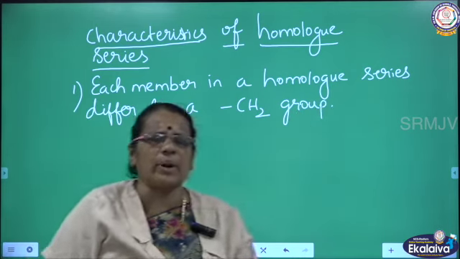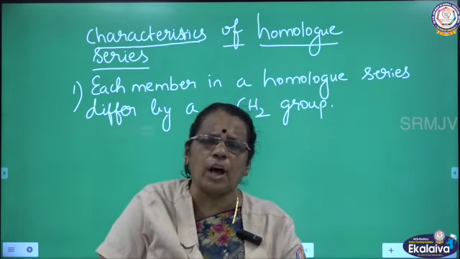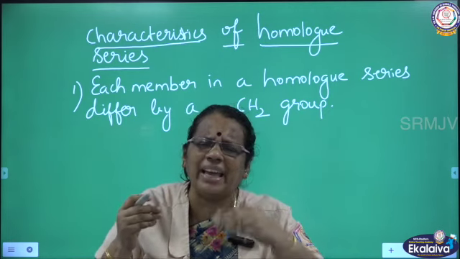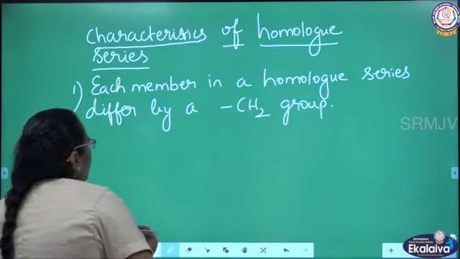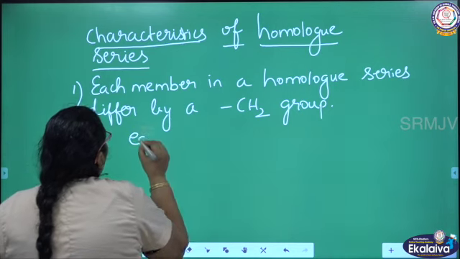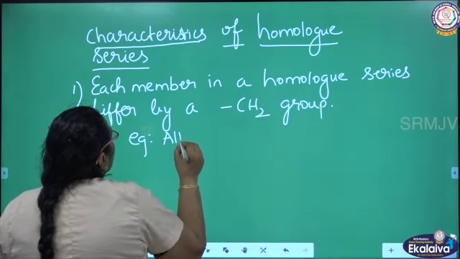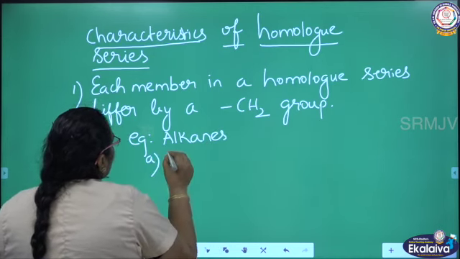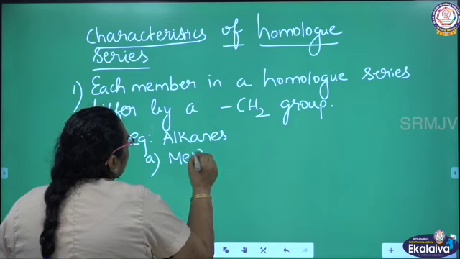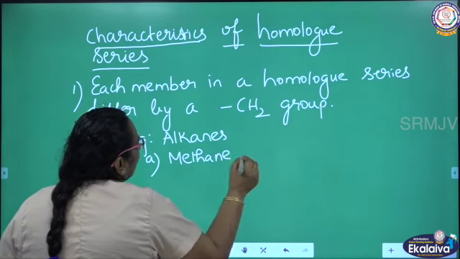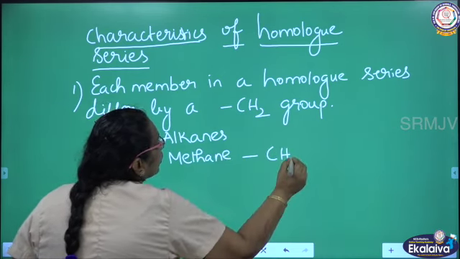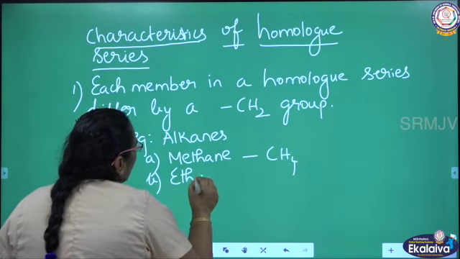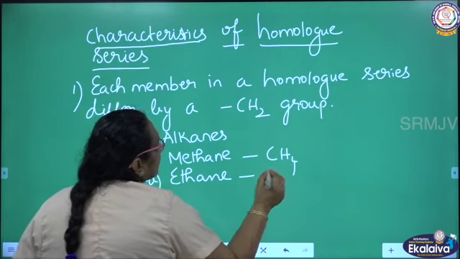To understand this, I will give an example. I am going to talk about the alkane series now. We are going to see how the successive members differ by CH2. Who is the first member of the series? Methane. The first member of the alkane series is methane with molecular formula CH4. The second member of the alkane series is ethane with molecular formula C2H6.